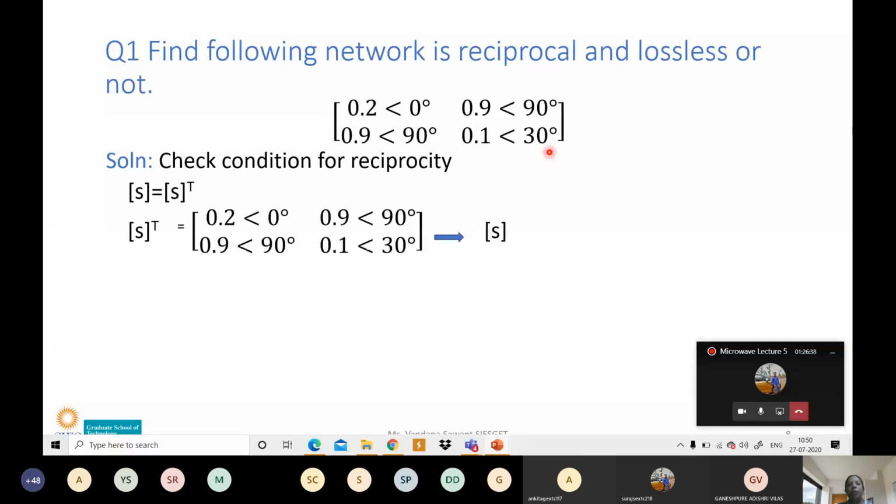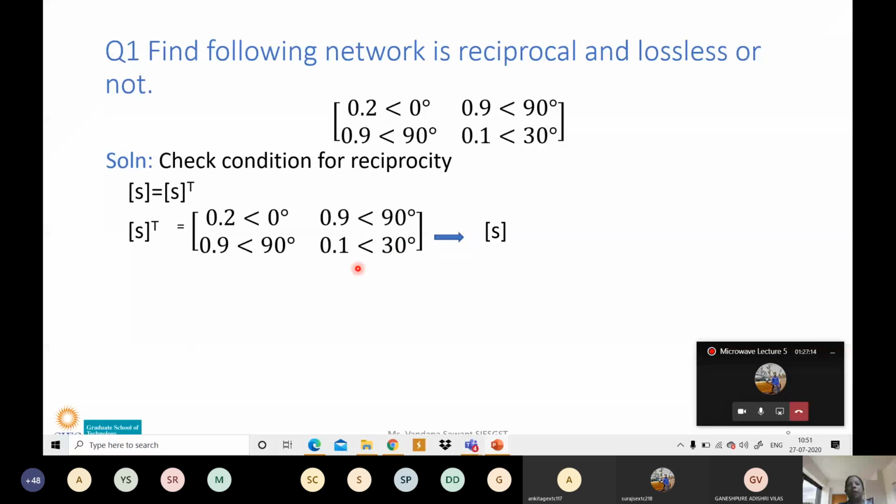S transpose is equal to 0.2 at an angle of 0 degree as the first element, then 0.9 at an angle of 90 degree as the second element. Now row number 2 will become column number 2, that is 0.9 at an angle of 90 degree as the first element, and 0.1 at an angle of 30 degree as the second element.